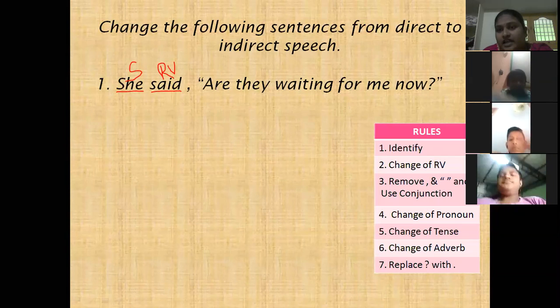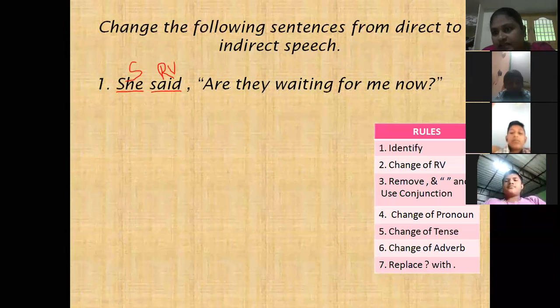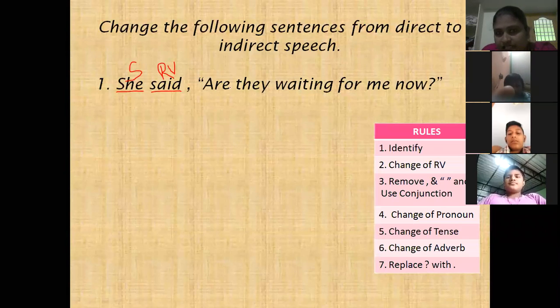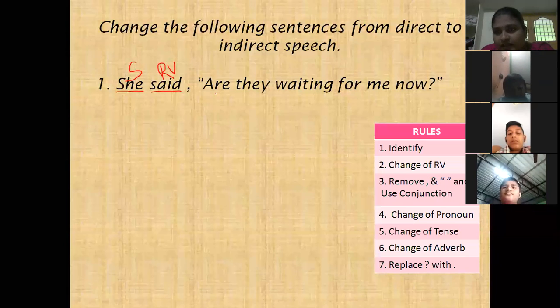Next, have you noticed any change in this sentence? In the assertive sentence, what is at the starting? Subject. But here what is at the starting of the sentence? The verb.